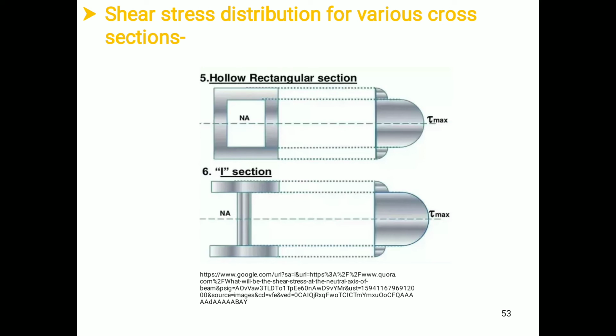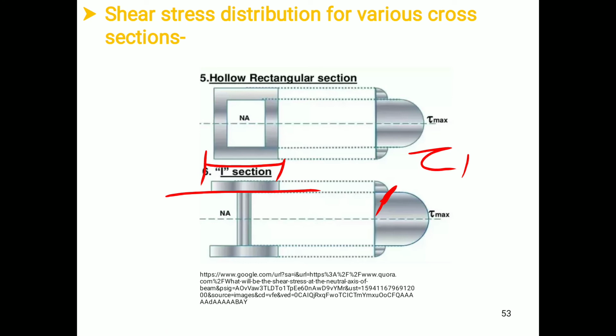Similarly for the I section also. For the I section also, this is the junction of flange and web. Now we have to concentrate on any section which is above the junction or below the junction. If I consider above the junction, then if I put the value of B equal to this width, we have shear stress equal to tau 1.